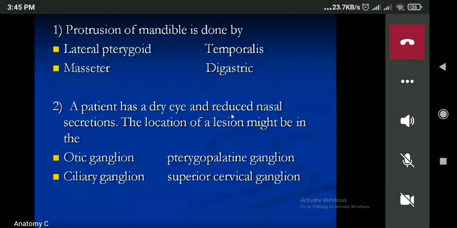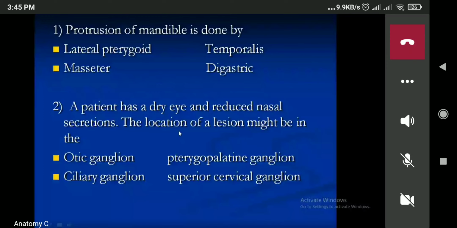Now, a patient has a dry eye and the reduced nasal secretion. The location of the lesion might be in. Now, you have to find that ganglia which is responsible for the lacrimation and the nasal secretion. Kun ganglia ho? Pterygopalatine. Pterygopalatine ganglia.